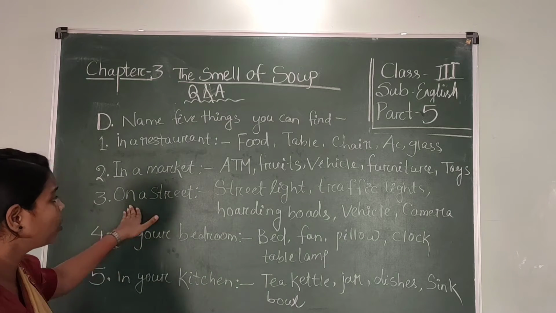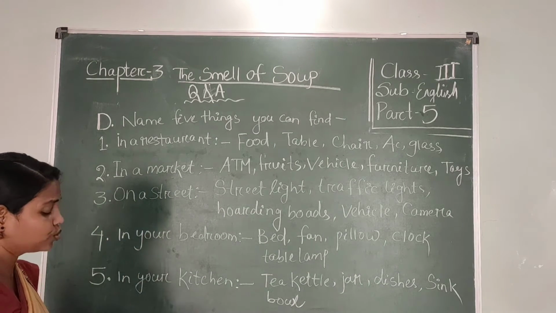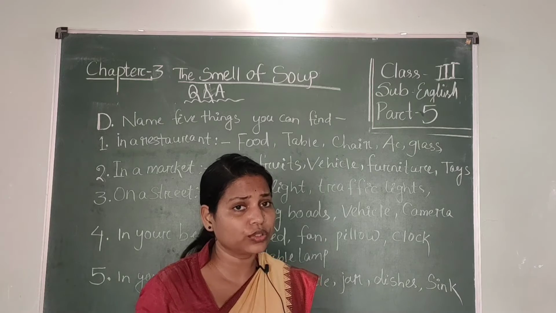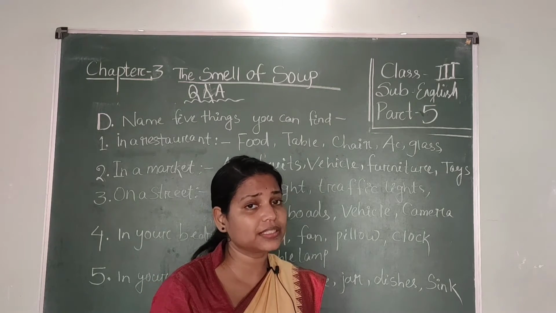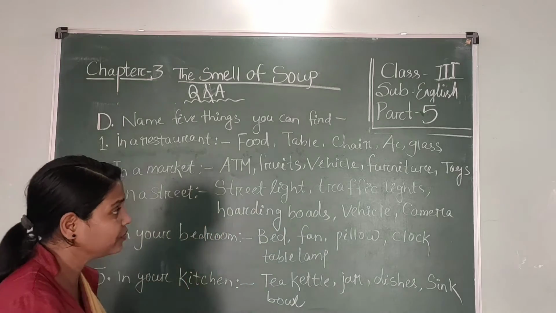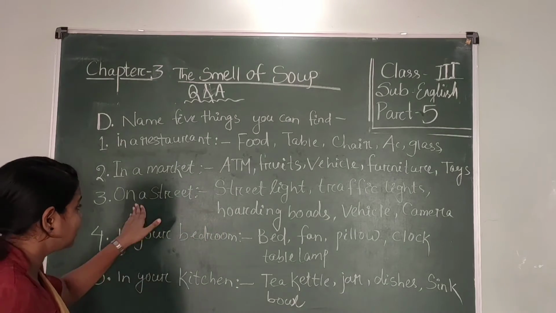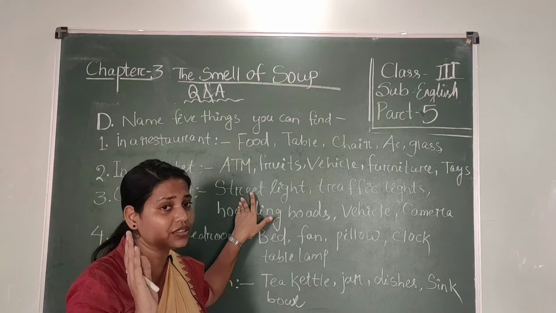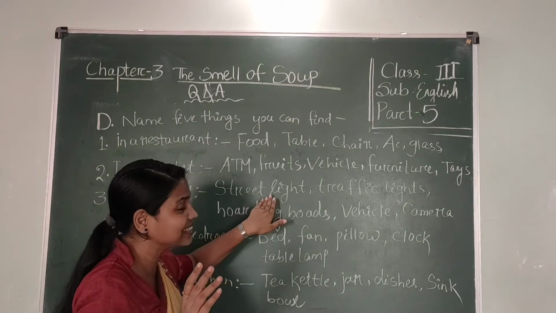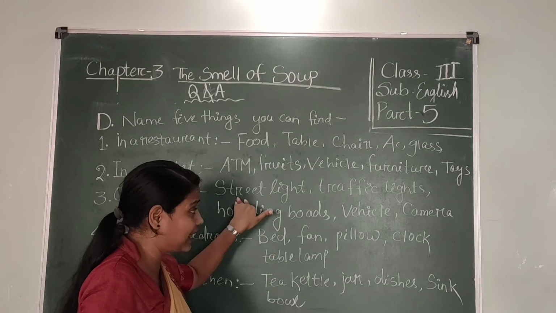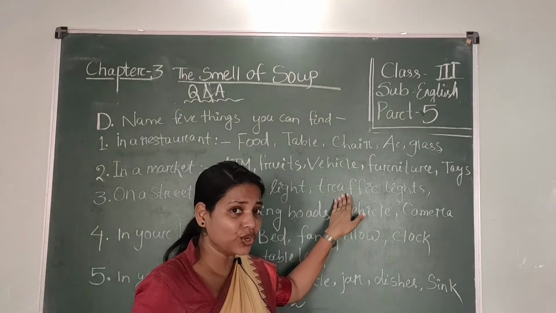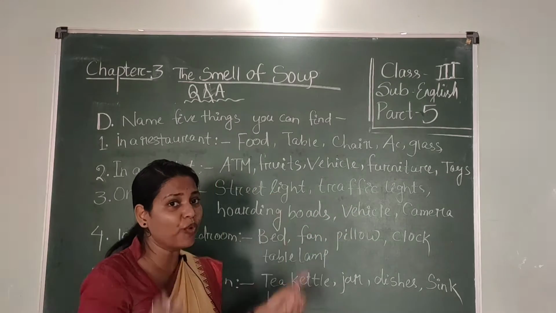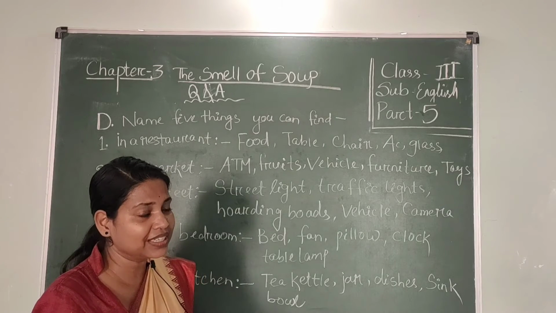Now look at number 3, on a street. Students, whenever you are walking on the street, we can also see many types of things there. So you write 5 things' names, whatever you see on a street. First of all, at night time we can see street lights, and traffic lights also, and hoarding boards. Whenever you are walking on the street, we can see